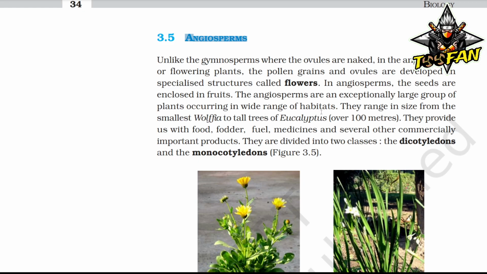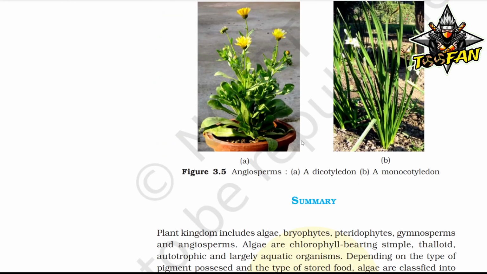They range in size from the smallest Wolffia to tall trees of Eucalyptus over 100 meters. They provide us with food, fodder, fuel, medicine, and several other commercially important products. They are divided into two classes: the dicotyledons and monocotyledons.